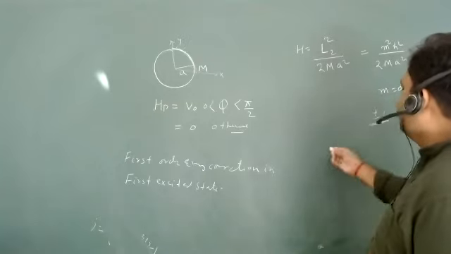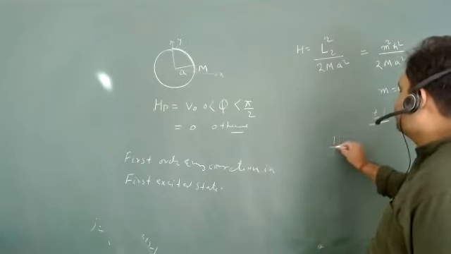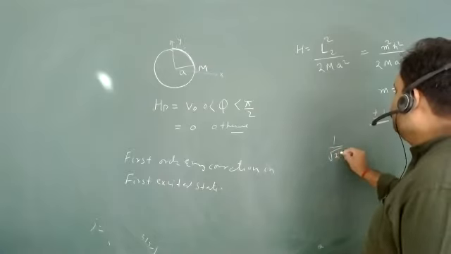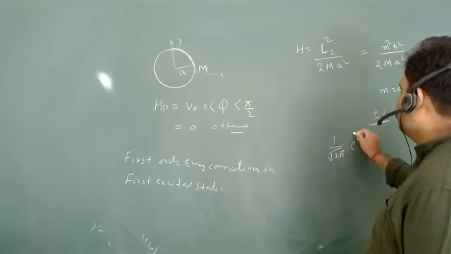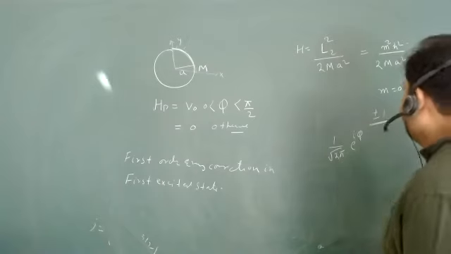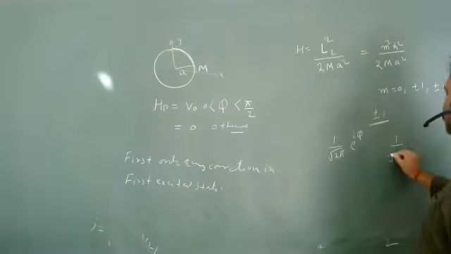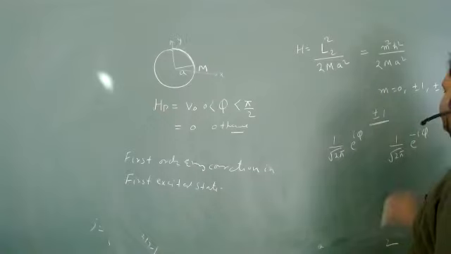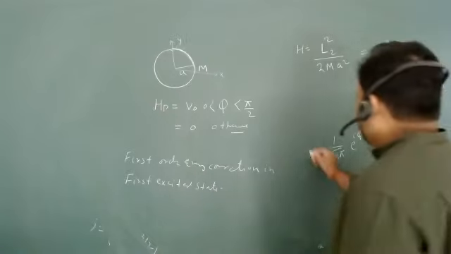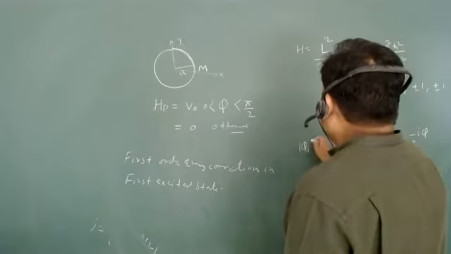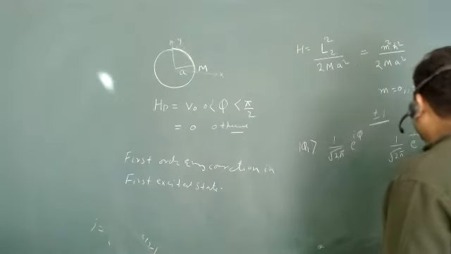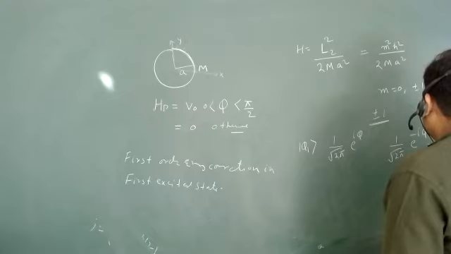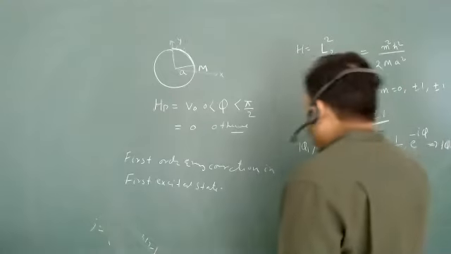Now, what will be the first excited state wave functions? You have 1 upon root 2 pi e to the power i phi, and another one is 1 upon root 2 pi e to the power minus i phi. These are doubly degenerate. I can assume this is phi 1 and this is phi 2. Now, this is doubly degenerate.